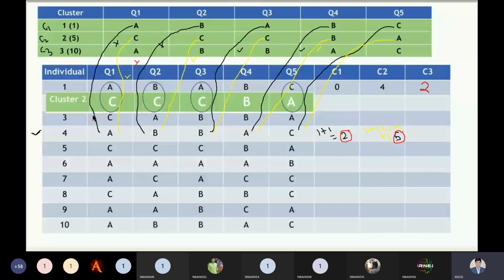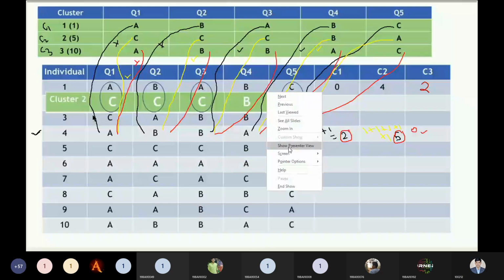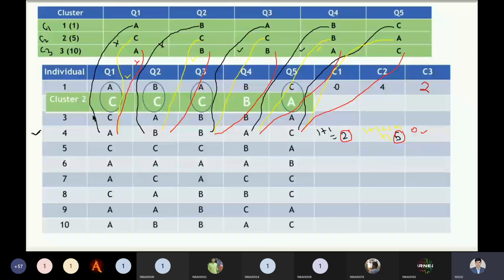See, we have to take cluster 3. So this is matched with this one, so we will not accept this one. B is matched with this one, so we will not accept this one. B is matched with this one, so we will not accept this one. And A is again matched with this, we will not accept. And C, so we got all 5 matches. So definitely 0 plus would be 0. Thank you for rectifying this answer. Now is it clear? So we got the values of the clusters for this row: that is 2, 5, and 0. It is clear right now?